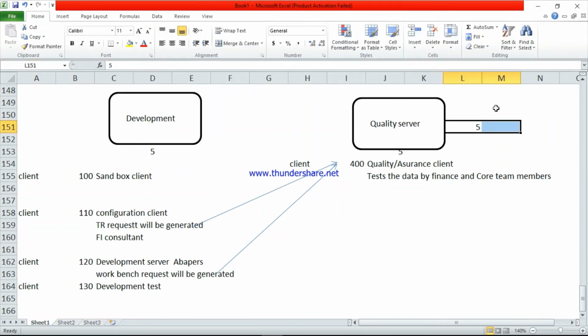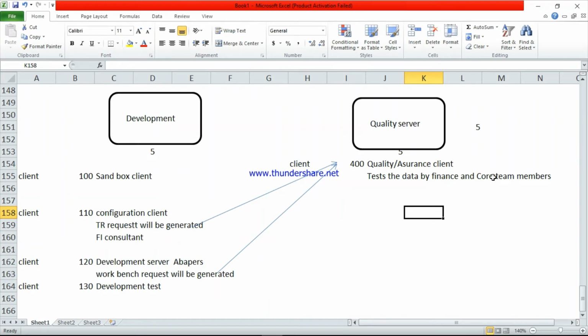So this is the quality. Again 5 employees are there. See, there is one important question here. There is the data by finance and core team members. Here finance means the FI consultant. Whatever data we have received from this client, first the finance persons will check the data. If everything is okay, then only the core team will check the data. Core team, they are from the client company. So whatever data they receive, first the FI consultant will check the data. If everything is perfect, then the core team will check the data.